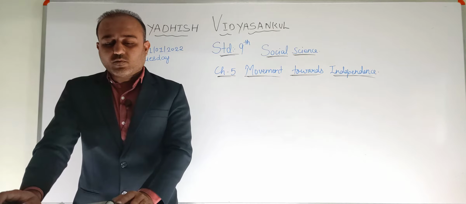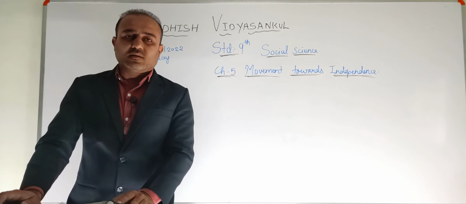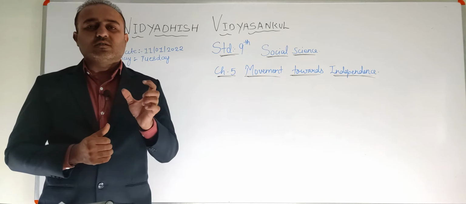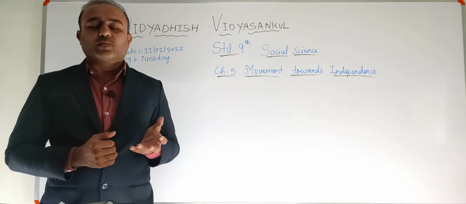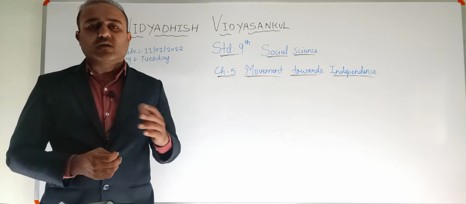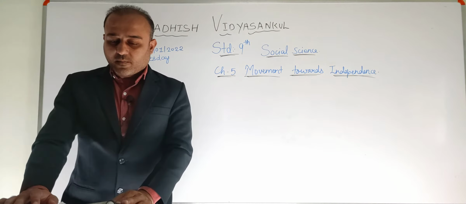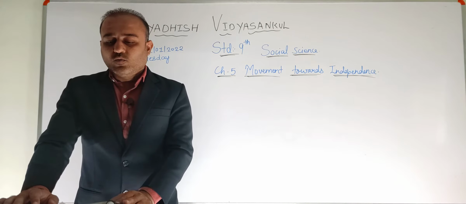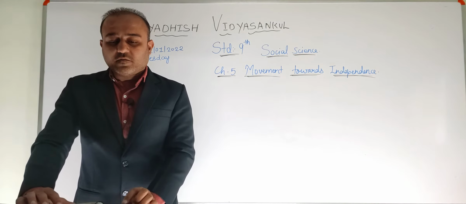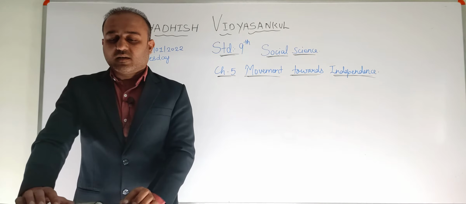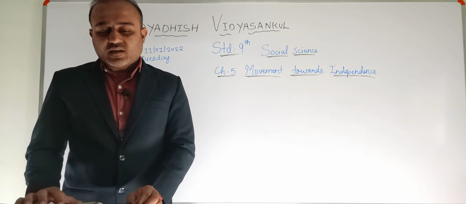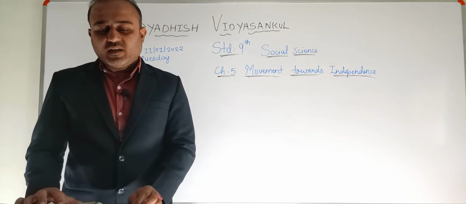The period from 1920 to 1947 is considered as the Gandhian era, right? That I have already told you, because this was the period when Gandhiji started getting involved in the activities to free India from the clutches of the Britishers, okay? And the Gandhian movements of struggle for independence, this second stage of the national movement of India, is the struggle for having constitutional rights. Moreover, it is the struggle for the freedom of India too, right?